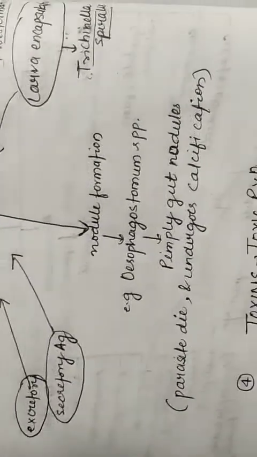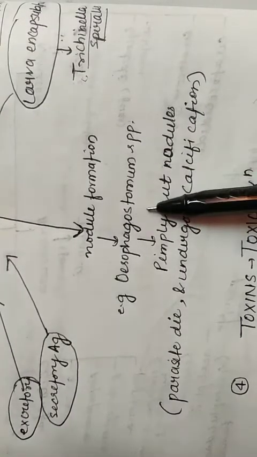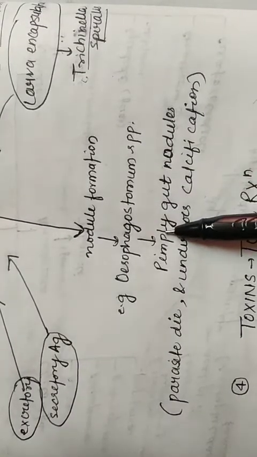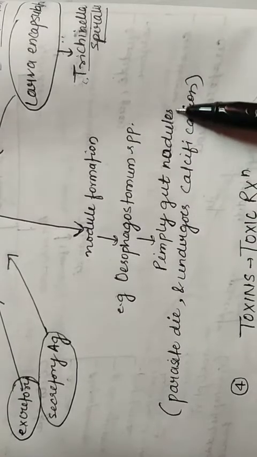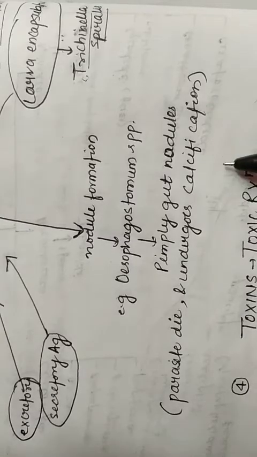When it infects the body, nodule formation takes place, and this is known as pimply gut nodules. This pimply gut nodule is formed when the parasite dies and undergoes calcification.